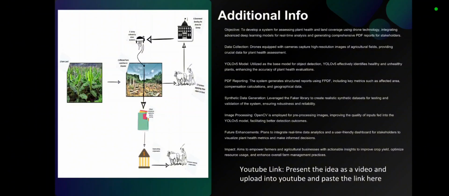So the detailed report will be submitted to the government, and the government will be able to make the decision very fast to allocate the funding to the farmers. Next, the way forward. Basically, the flow goes like data collection, our ML model, our software and PDF reporting, synthetic data generation, and image processing. In terms of future enhancement, we are ready to collaborate with government agencies, which will be very effective for developing agriculture in terms of leveraging technologies. And this impact aims to empower the farmers and agriculture businesses with actionable insight to improve crop yield, optimize resource usage, and enhance overall farm management.